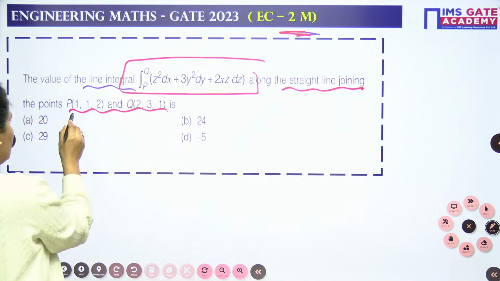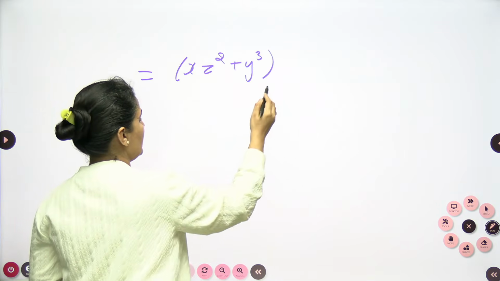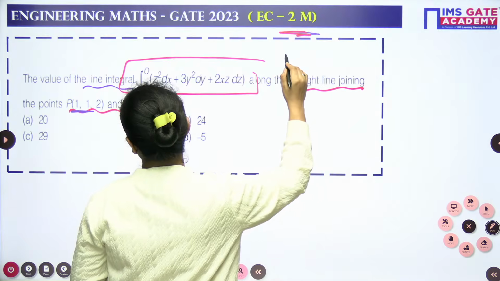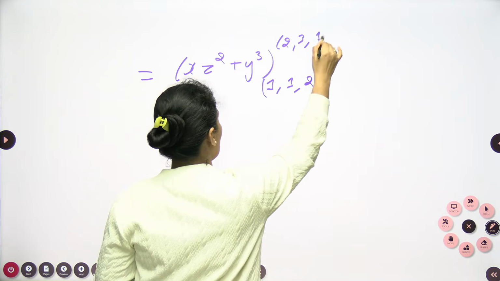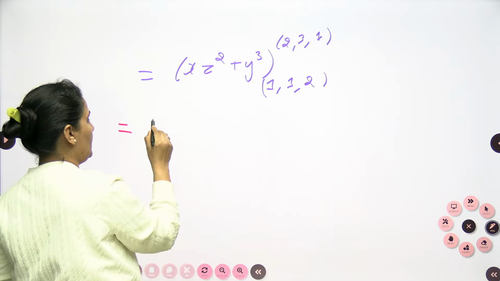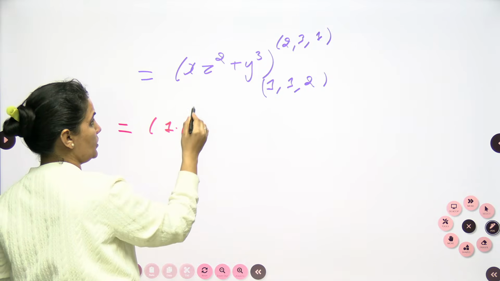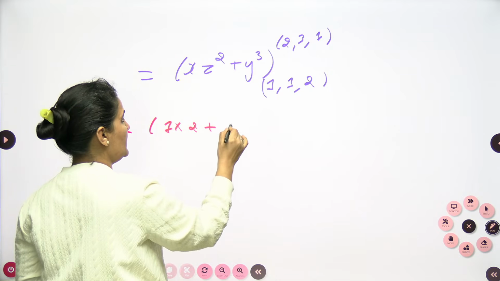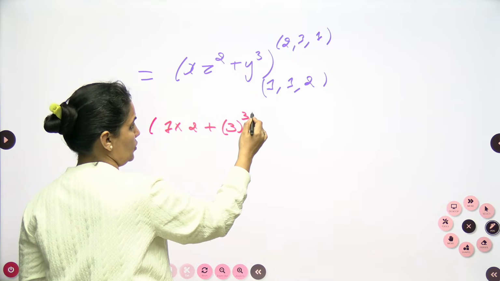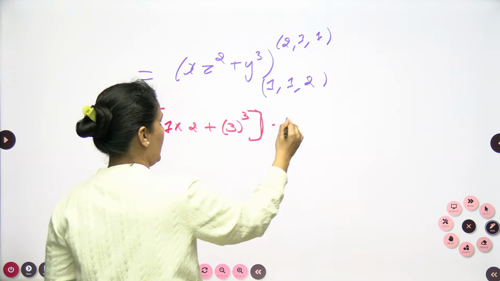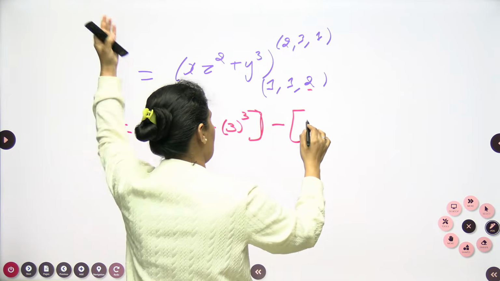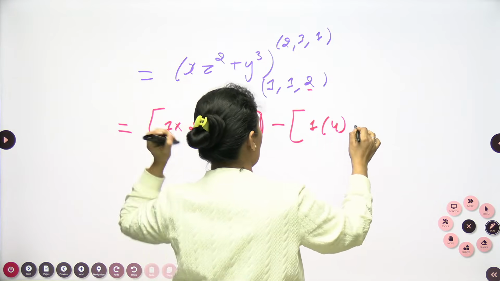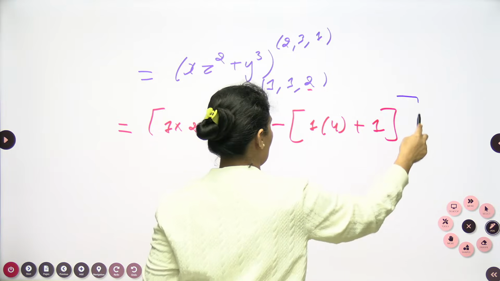For that, the limit is already given to you, 112 to 231. So you can see that your limit is from p to q. So this is 112 to 231. Now we can put here the value of upper and lower limit. When I put the upper limit, this is 1 into this, I can write directly: 1 square is 1 into 2 plus y cube, which is 3 cube. This is the first one, minus, if I go with the lower limit, x is 1, y is 1 again, z is 2, so this is 2 square and plus 1.